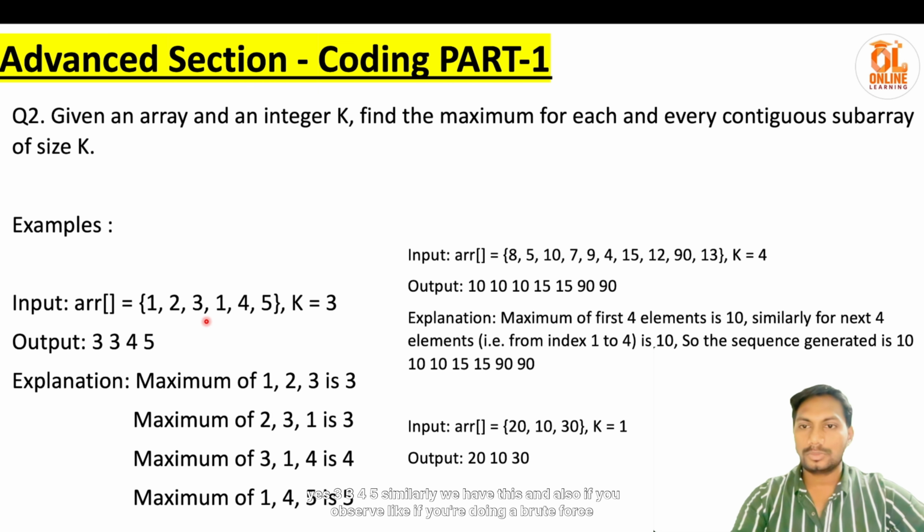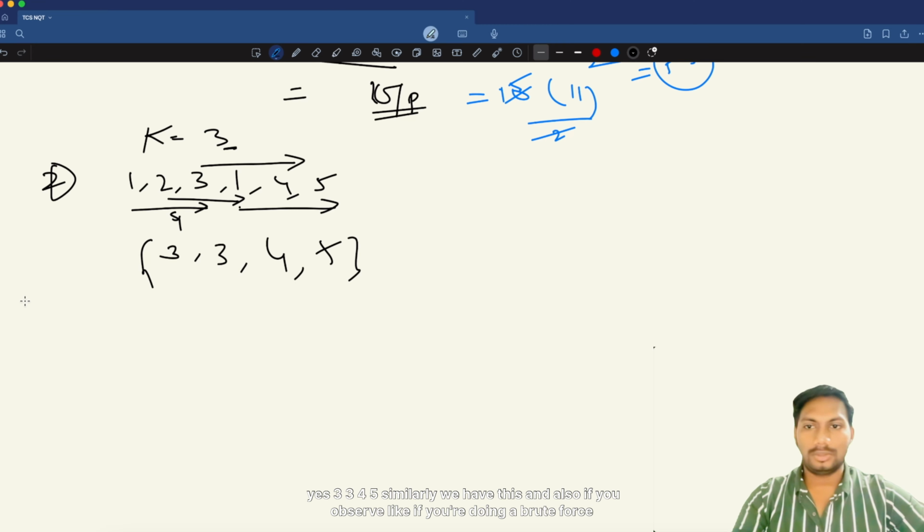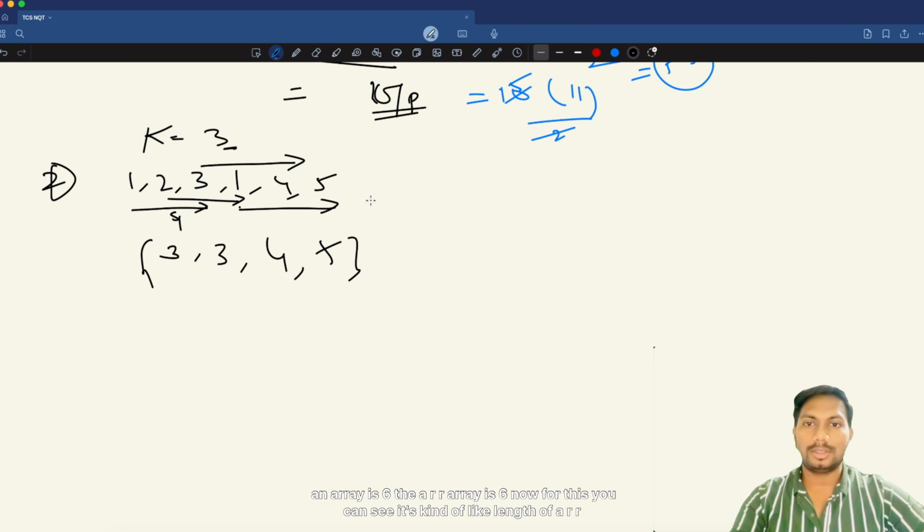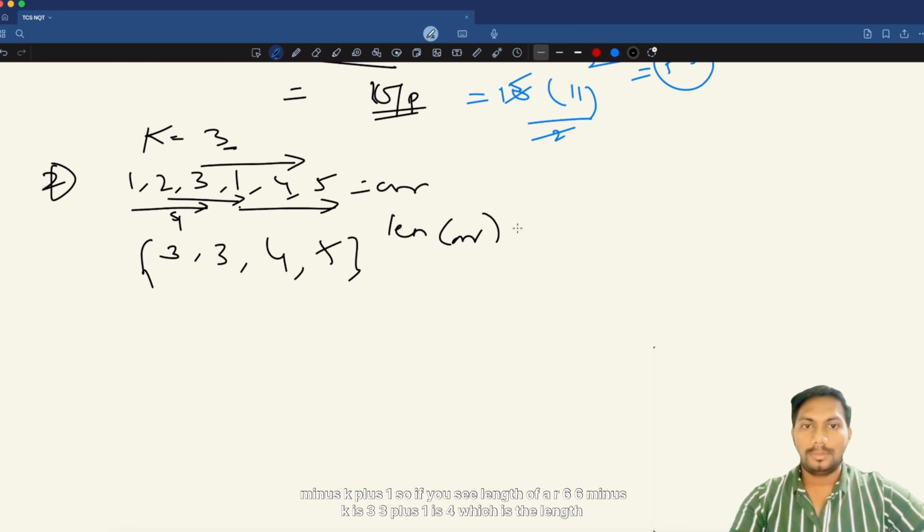Similarly we have this. And if you're doing a brute force way to come up with the logic, you can see that we have 6 numbers here. The length of the ARR array is 6. Now for this, it's length of ARR minus k plus 1.